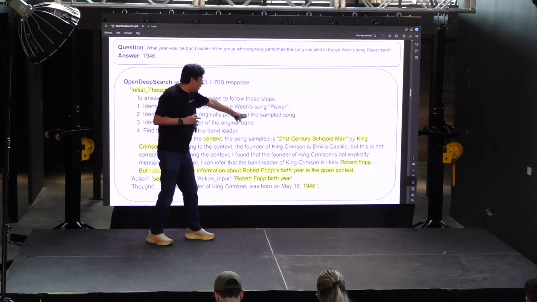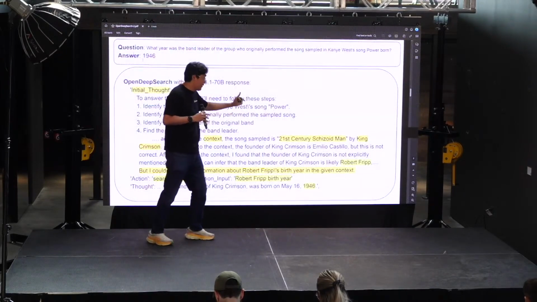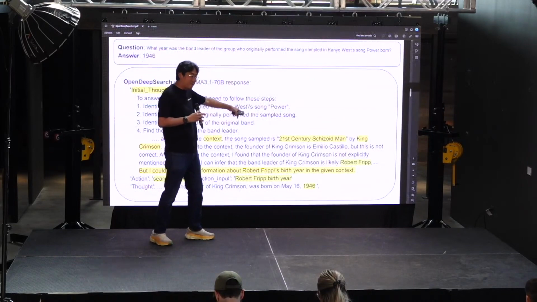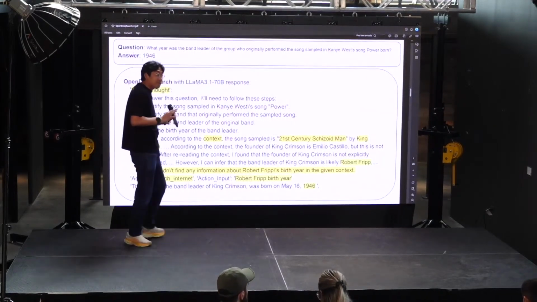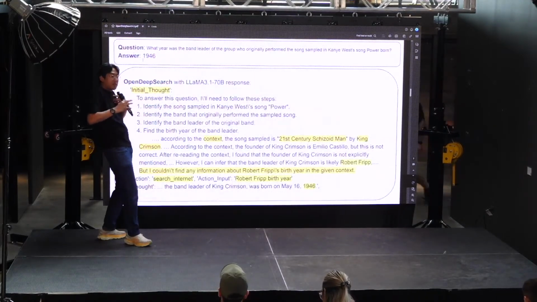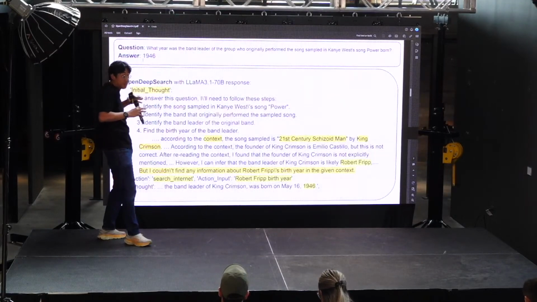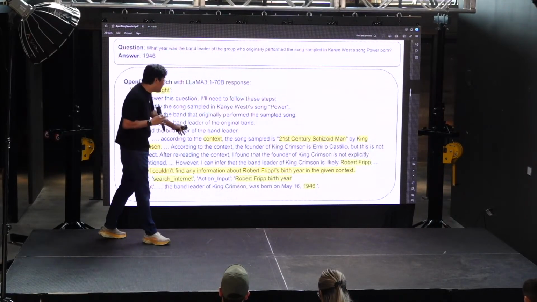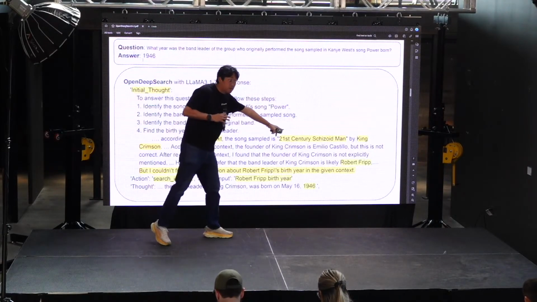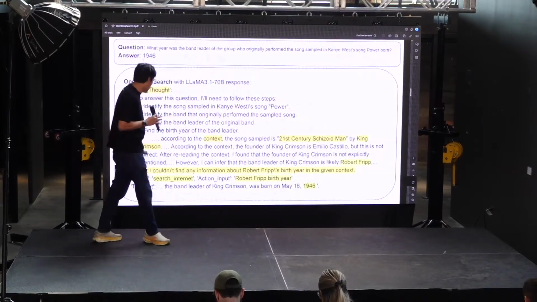It's got the music sampled correctly, the band correctly, just like Perplexity. But because our search, I think in this example, is better than what Perplexity search does, we also get the leader of the band correct, which is Robert Fripp.